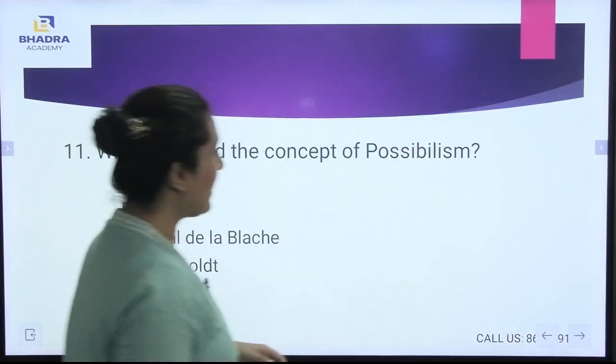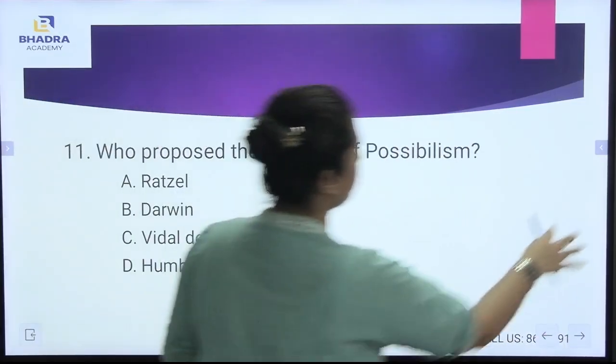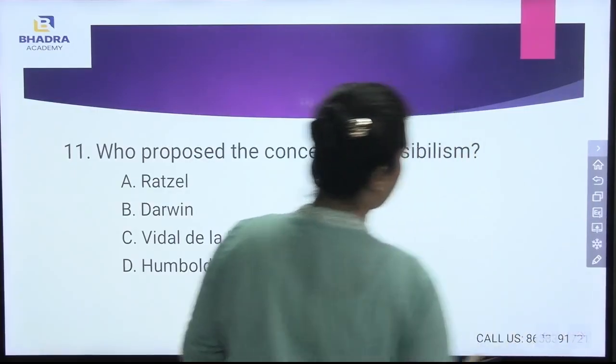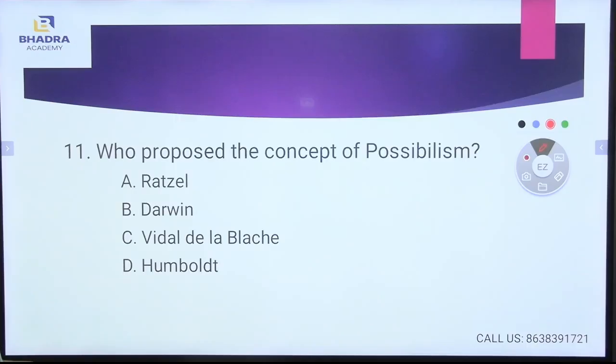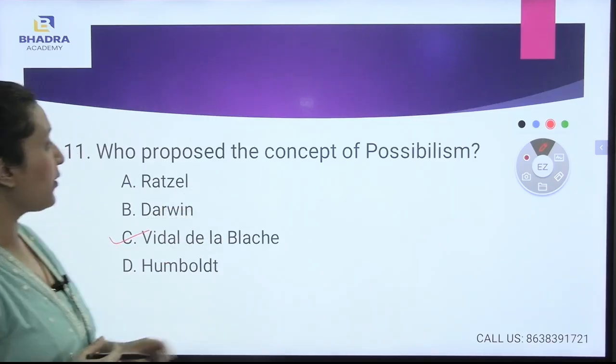Now let's go to the 11th question. Who proposed the concept of possibilism? It is Vidal de Blache. Vidal de Blache was an Italian philosopher or a scientist who coined the word possibilism.